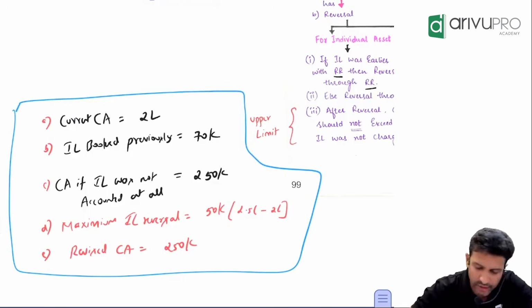This can also be tested. I don't know whether they've tested this so far, but if at all they test, more or less similar numbers will be given to you. I think you can manage.